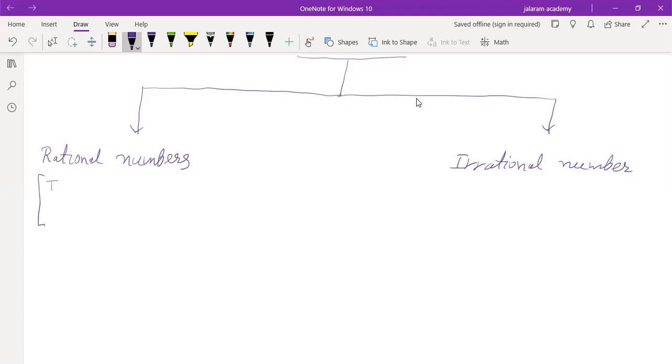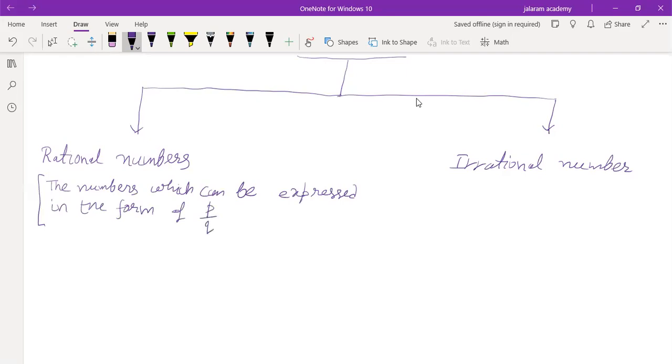Write the definition properly. "The numbers which are" is wrong; it should be "the numbers which can be expressed in the form of P by Q."